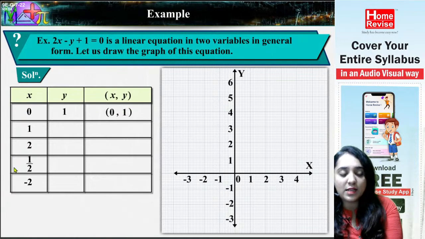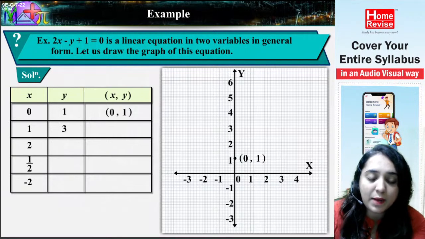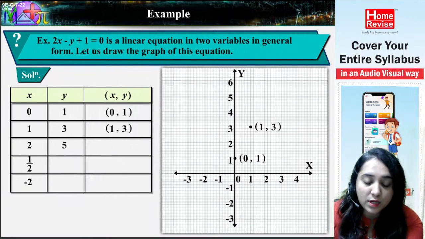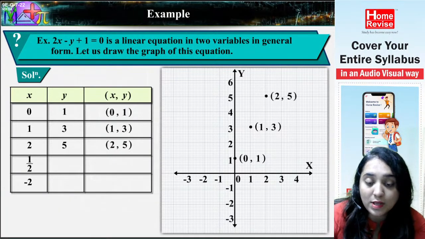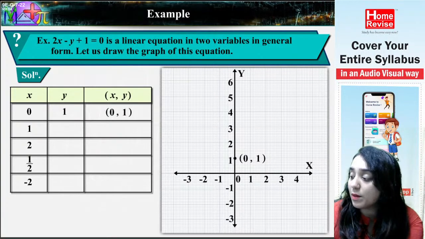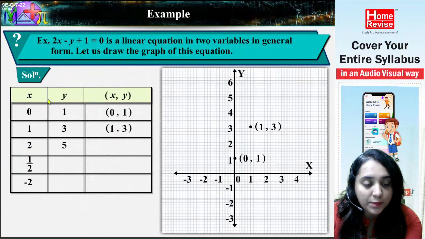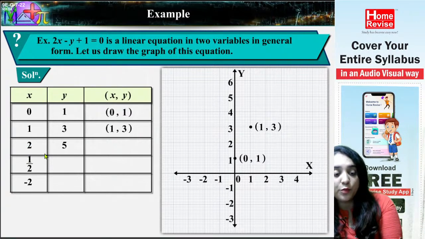Now talking about the next one, if you put x का value as 1, so 2 ones are 2 minus y is equal to 1. Pay attention. Then the next one, if you are setting x equal to 1, by solving the same thing you will get 3, and by putting 2 in x की जगह पे, you will get 5.